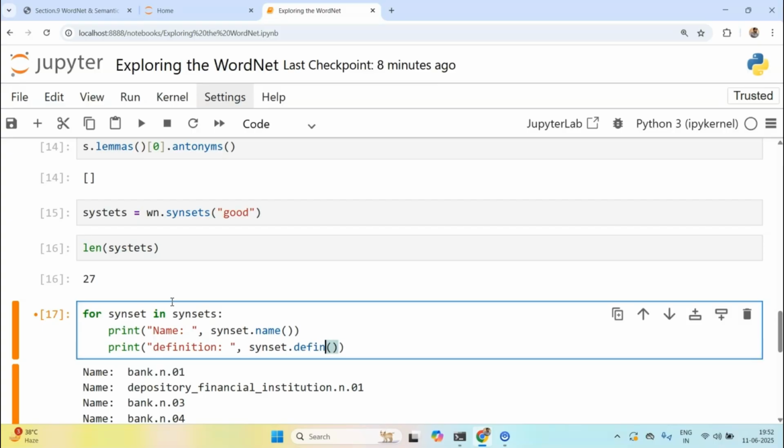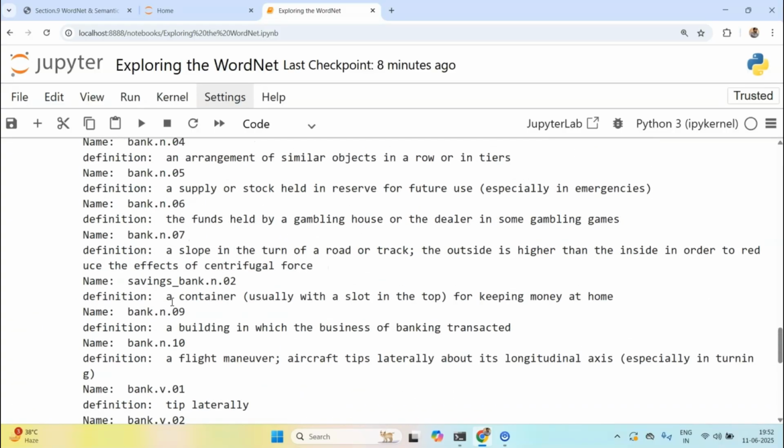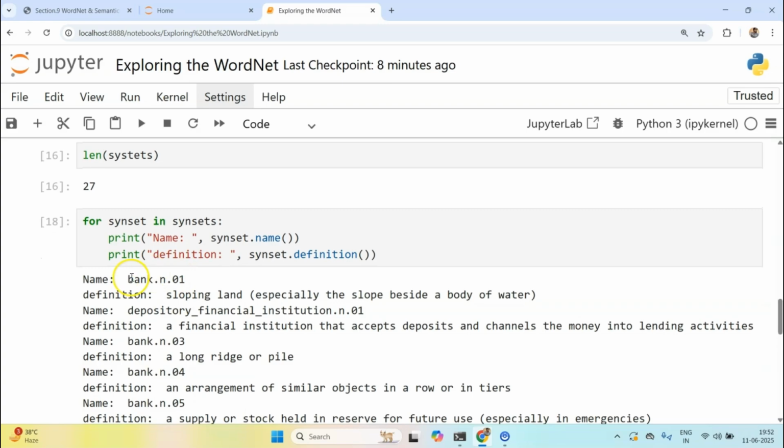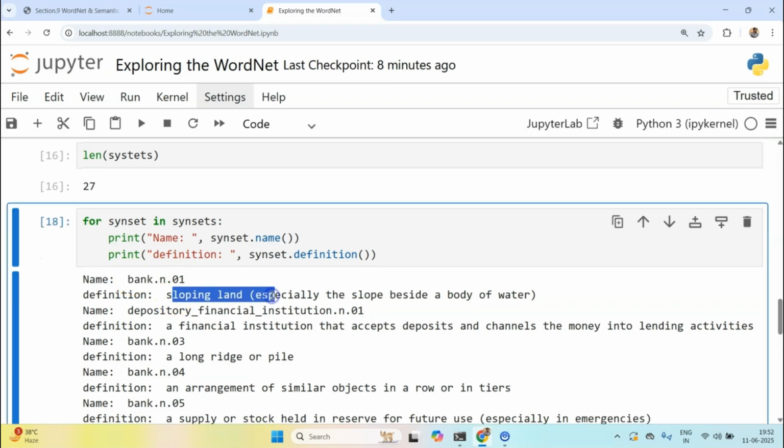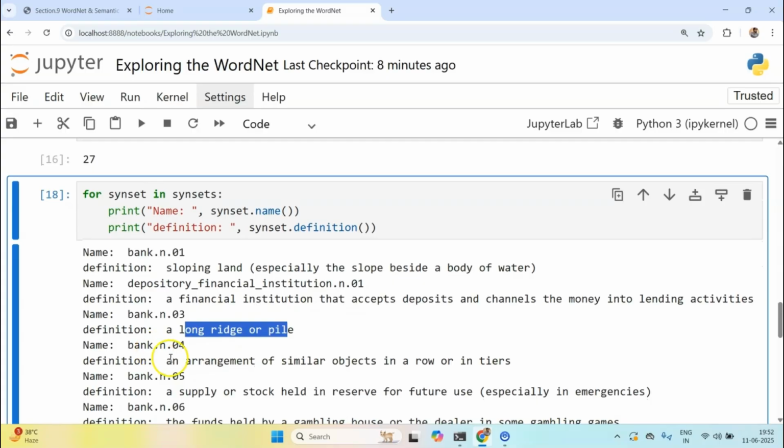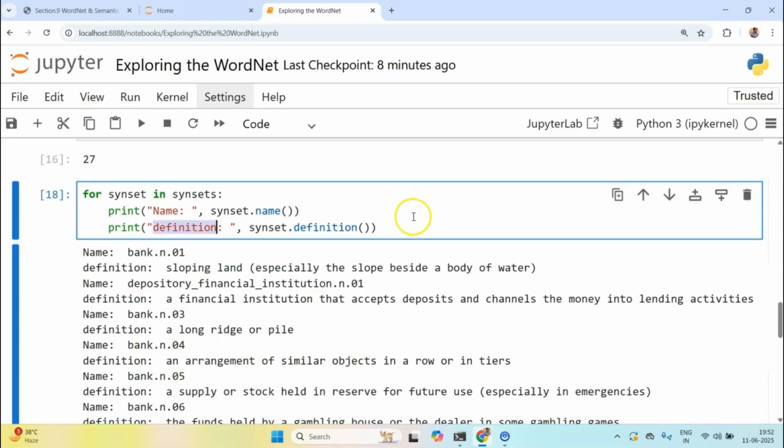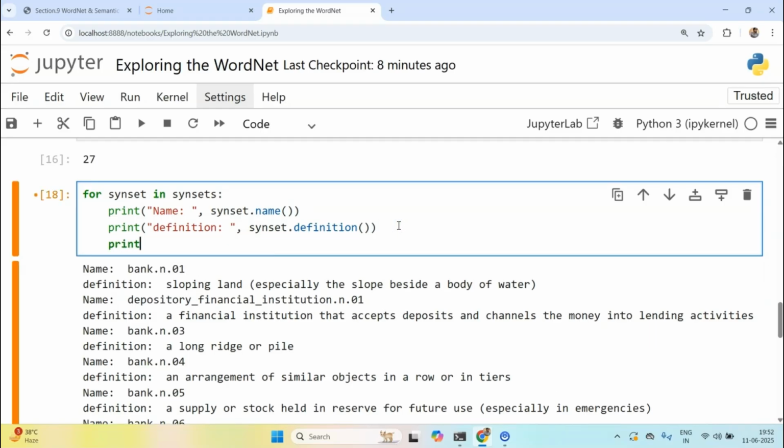Synset dot definition. Let's print it out. You see this, first of all, bank, sloping land, especially the slope beside a body of water, depository financial institution, a long ridge or pile, an arrangement of similar objects. We are getting these definitions and names.